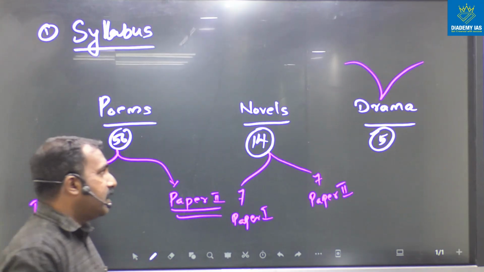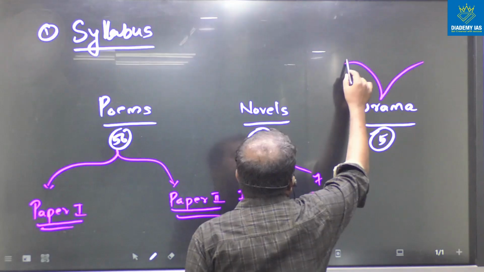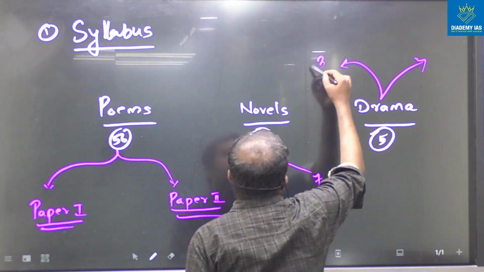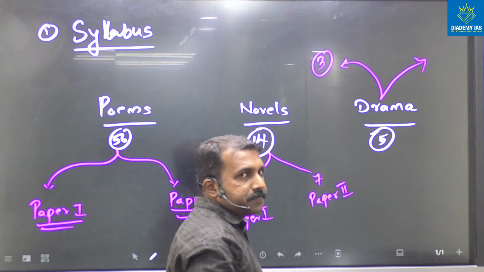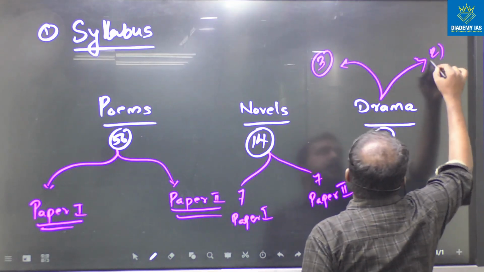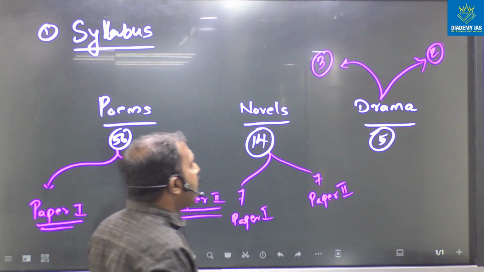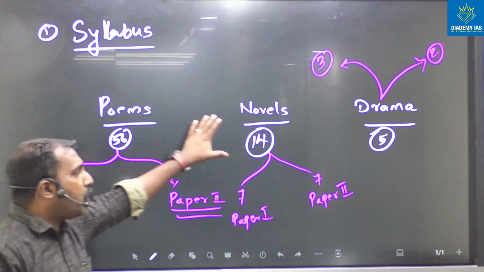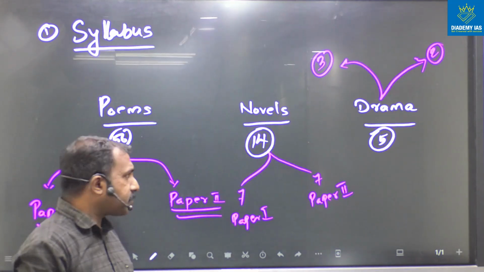In paper 1 we have 3 dramas, and in paper 2 we have 2 dramas. So this is the split-up of the syllabus: poems, novels, and drama.